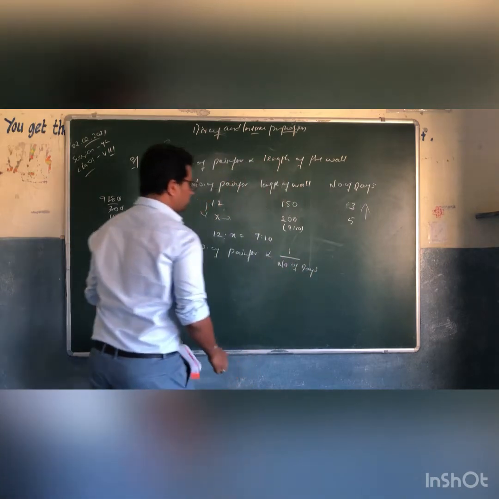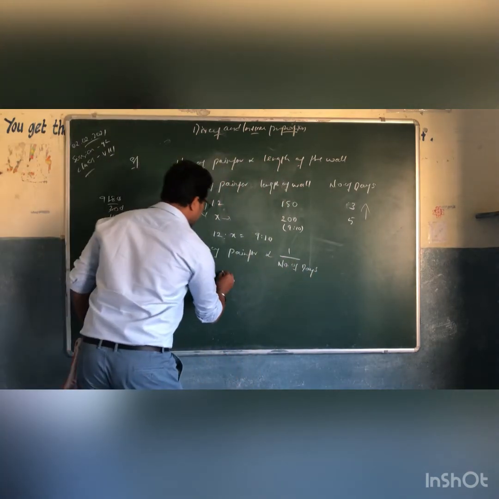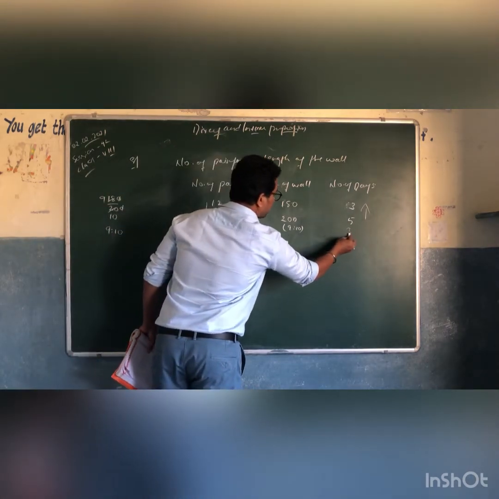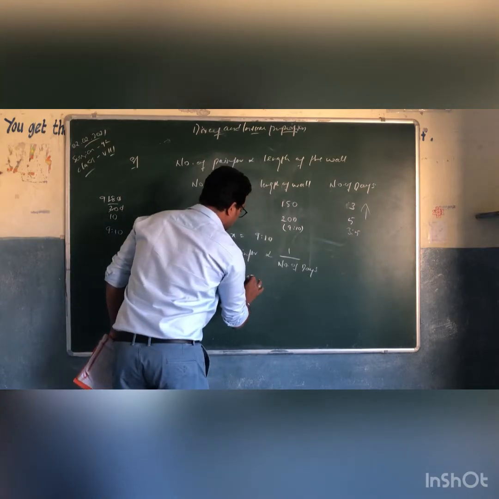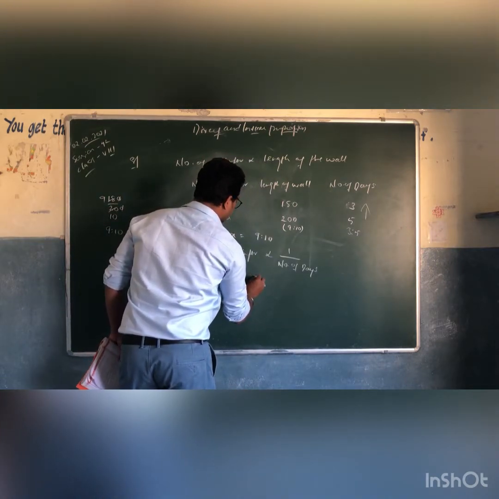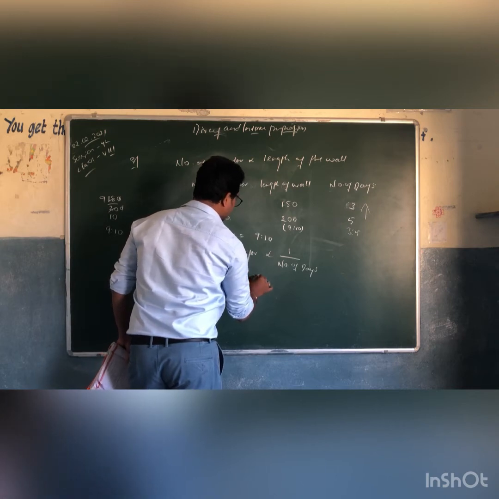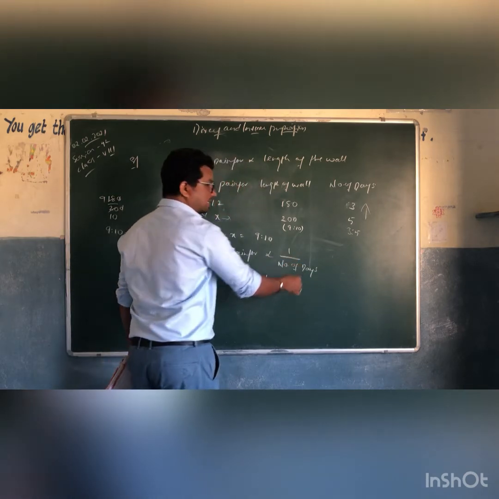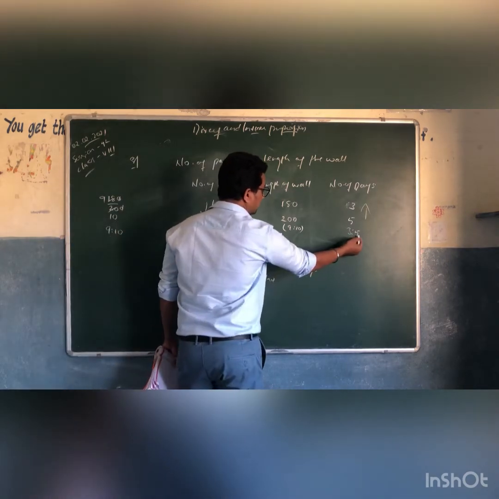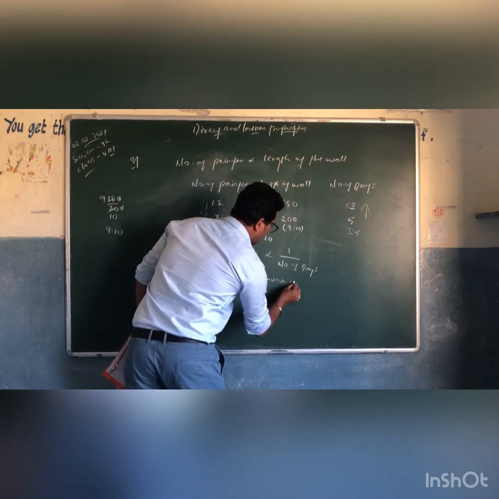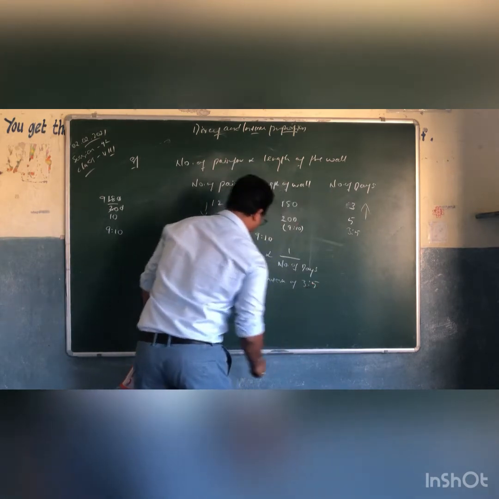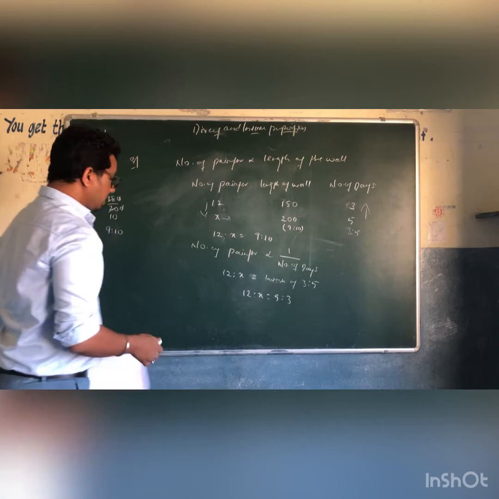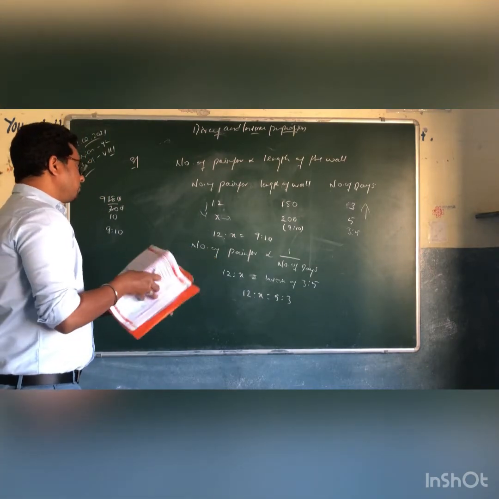So we can write 12 is to x is equal to the inverse of number of days, 3 is to 5. The inverse of 3 is to 5 means 12 is to x is equal to 5 is to 3.